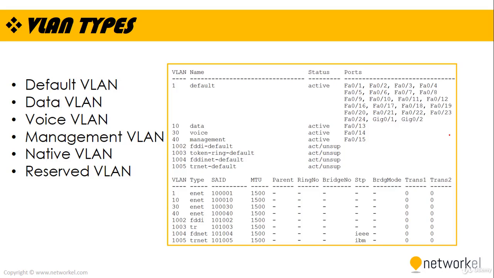The last VLAN type we are going to focus on is the reserved VLAN. There are some VLANs that are reserved internally on your switch in order to use them on other environments like FDDI, token ring, and something like that. The specific VLANs used for these two types of networks are between 1002 and 1005.